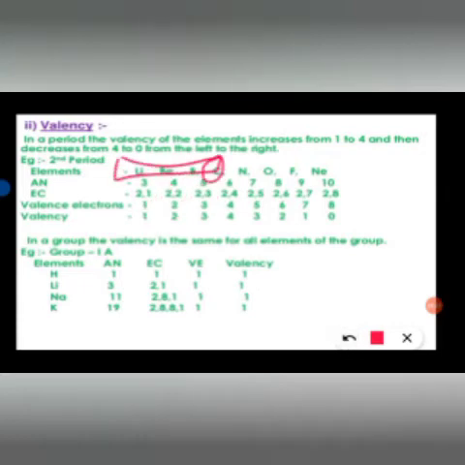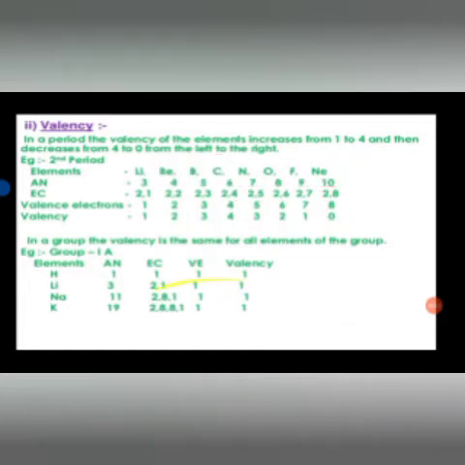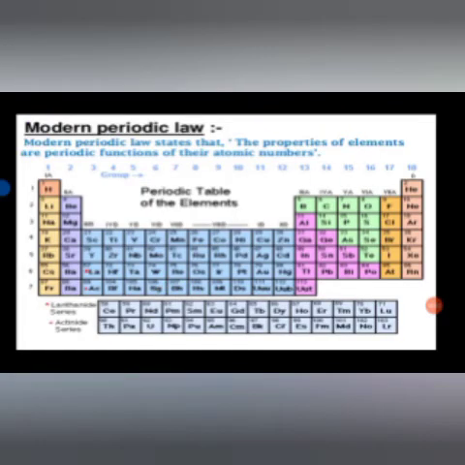Carbon has the tendency to donate as well as gain, which we studied in the previous chapter. And nitrogen, oxygen, fluorine, neon have the tendency to gain electrons. Okay, so these are valencies, and in a group the valency will remain the same. Valence electrons and valency are different. Now, in the modern periodic table, we are talking about valency.